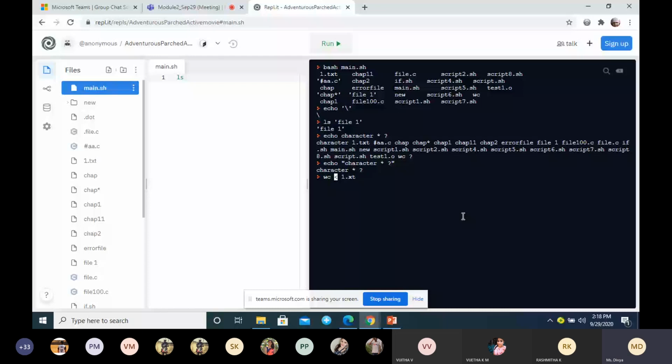So what does this command tell? WC is a command meant for counting the lines, words, and characters. From where will it count? It will count from a file.